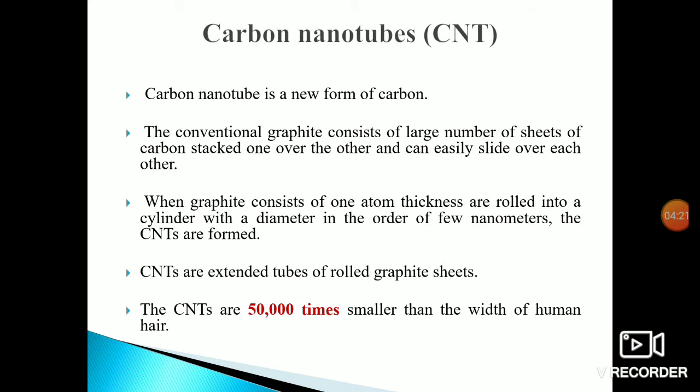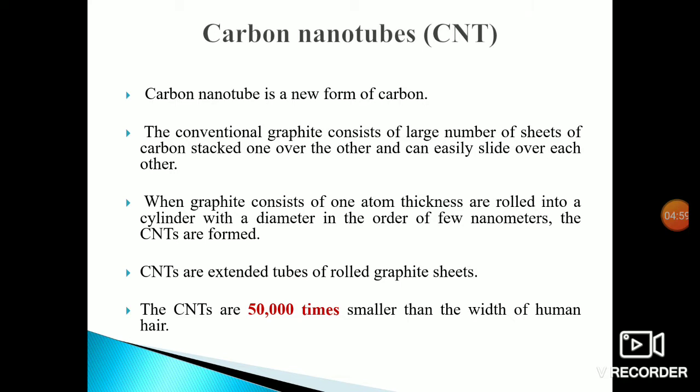Next is important, we have to focus on our main point, the carbon nanotube. So what is meant by carbon nanotubes? In our current world, nano is a very important and tremendously developing technology. Carbon nanotube is a new form of carbon. The conventional graphite consists of a large number of sheets of carbon stacked one over the other, which can easily slide over each other.